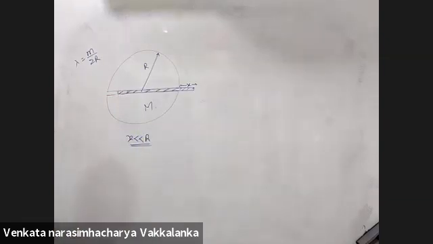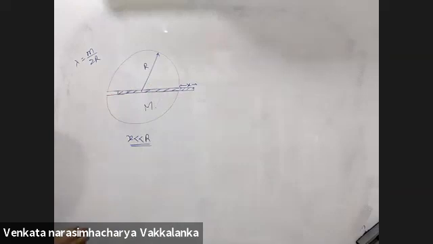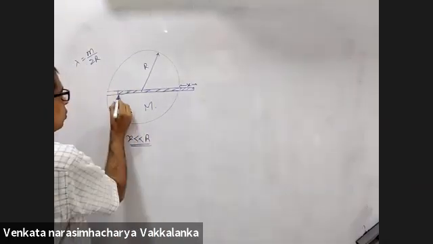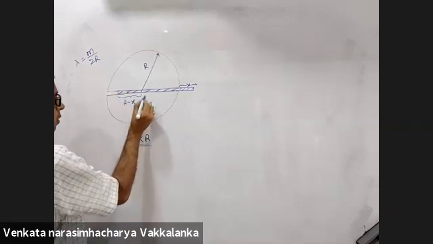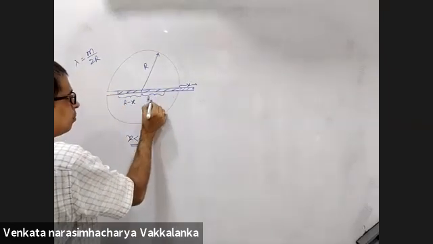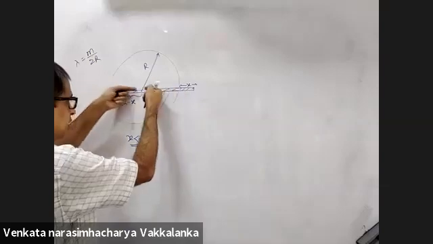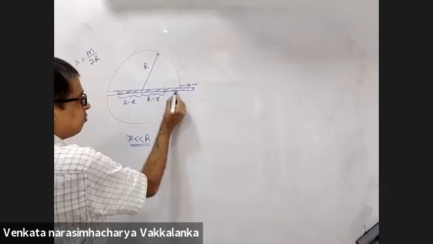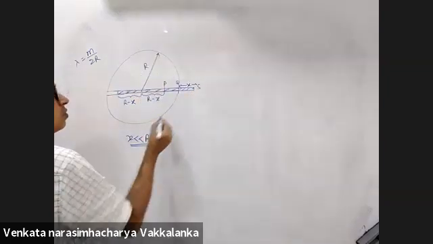This is the situation, yes or no? The rod is slightly displaced to the right. Your approximation is x is much smaller than r. So listen carefully. What will this length be? R minus x. Can I assume a length of r minus x here such that the force on this part and this part will be equal and opposite? Yes. Net unbalanced force is from P to Q and Q to S.